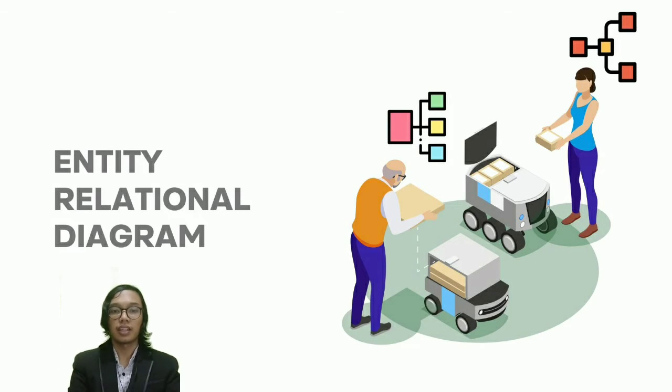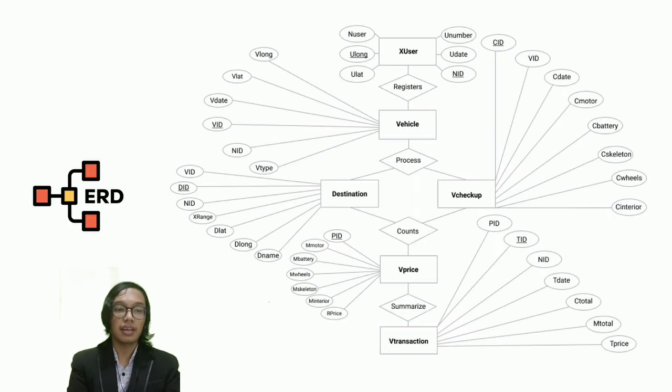Thank you, Riki. Next, we move to the entity relational diagram, or ERD. This is the ERD we have created. There are 6 entities. First is the X-user entity, second is vehicle, third is destination, fourth is fee checkup, fifth is fee price, and last is fee transaction.